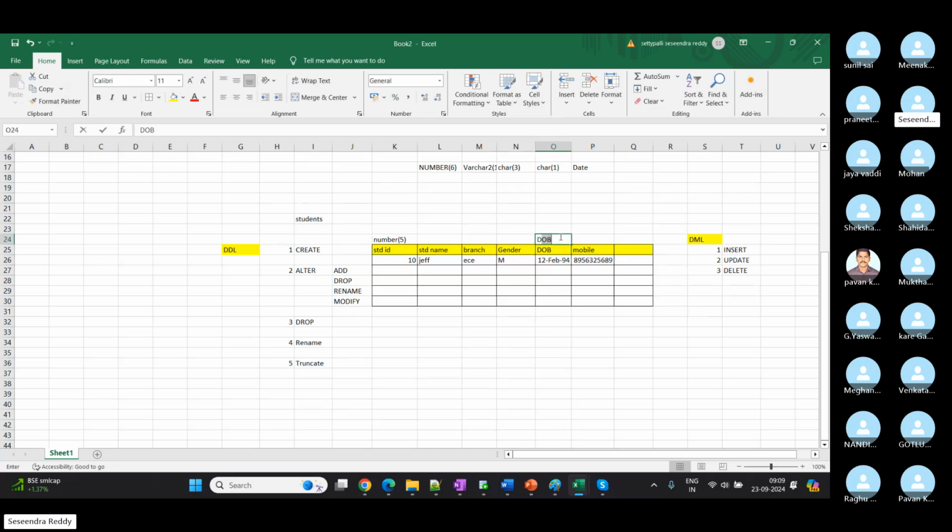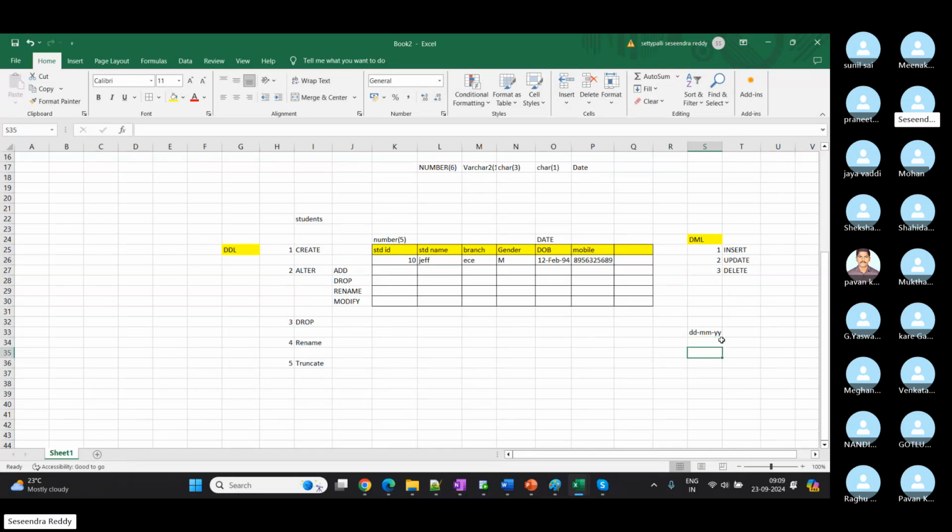By default it is a date, that's it. And there is one default format to follow. In India, we follow the DD-MM-YY format to write a date.